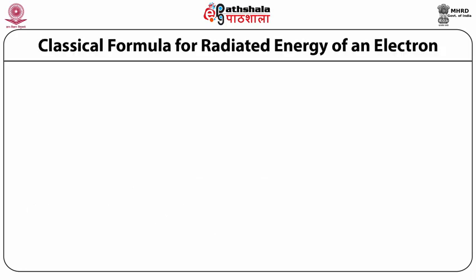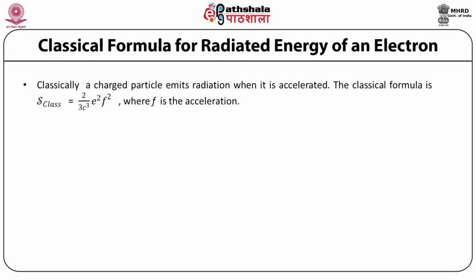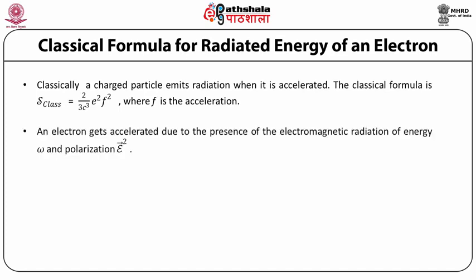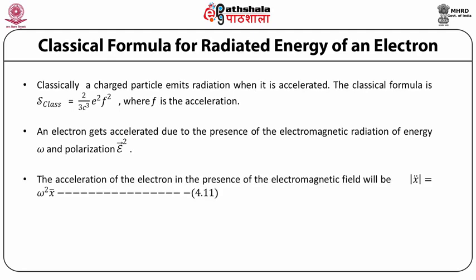The classical formula for radiated energy of an electron: classically, a charged particle emits radiation when it is accelerated. The classical formula is S classical equal to 2 by 3c cubed times e squared f squared, where f is the acceleration of the electron, and e is of course the electronic charge. An electron gets accelerated due to the presence of electromagnetic radiation of energy omega and polarization epsilon vector. The acceleration of the electron in the presence of the electromagnetic field will be x double prime, whose modulus is equal to omega squared times x vector.